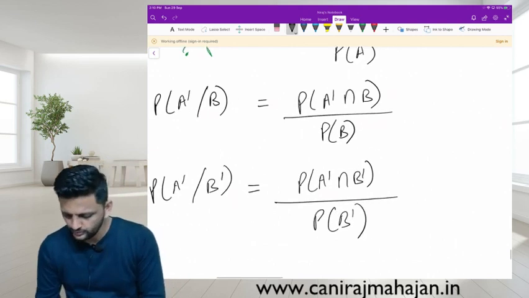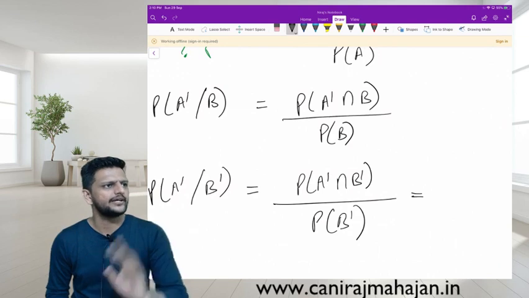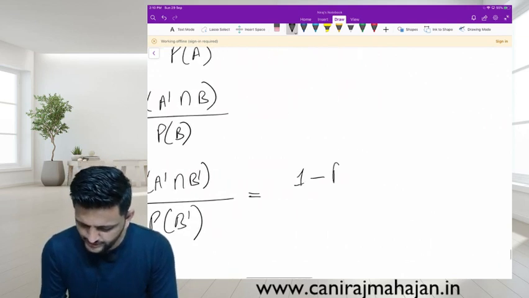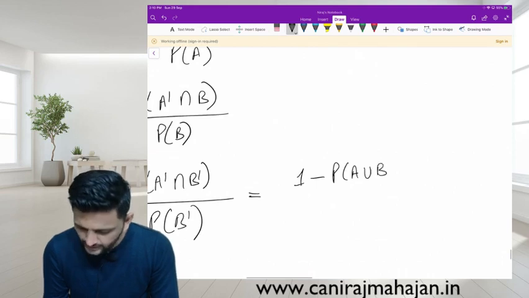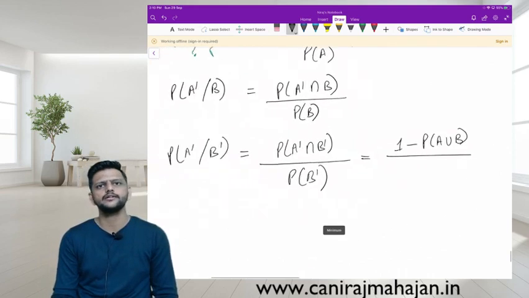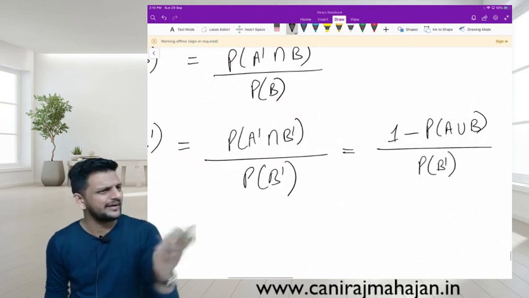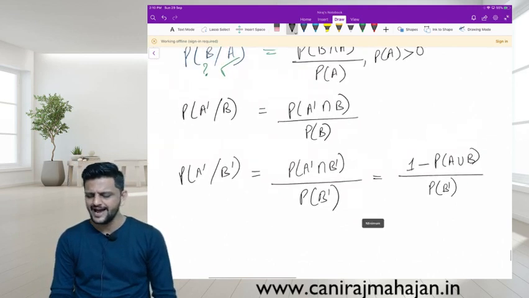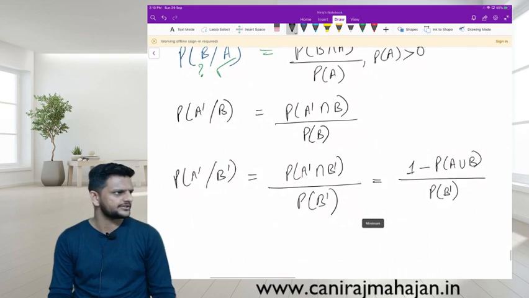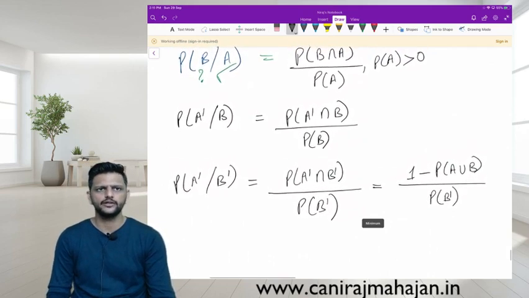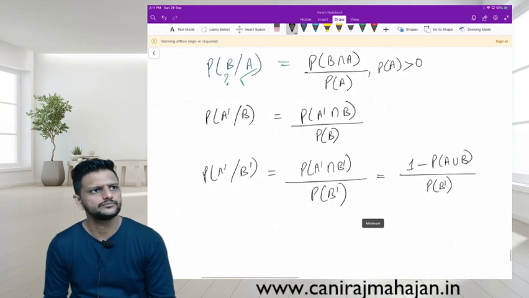And we know P of A dash intersection B dash is also 1 minus P of A union B. Yes or no? And if B is given to you, 1 minus B is P of B dash. We have done very interesting questions. You can solve any type of these questions of conditional probability, okay? Done till here? Yes?